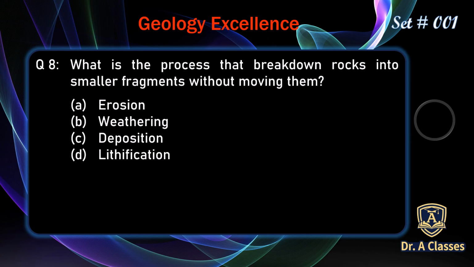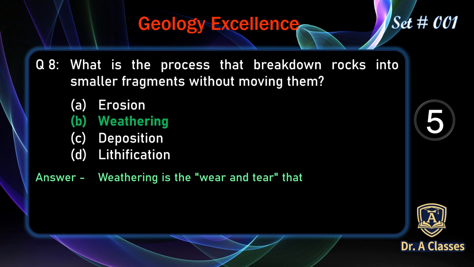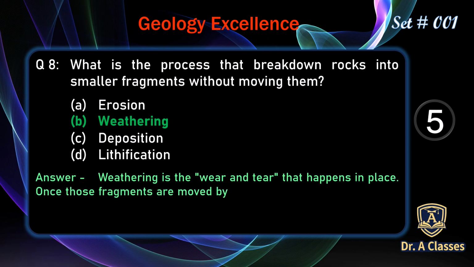What is the process that breaks down rocks into smaller fragments without moving them? A. Erosion, B. Weathering, C. Deposition, D. Lithification. The correct answer is B. Weathering. Weathering is the wear and tear that happens in place. Once these fragments are moved by wind, water, or ice, the process becomes erosion.